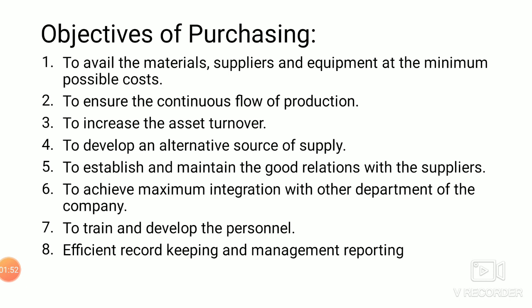The first one is to avail the material from the suppliers at the minimum possible cost. The second is to maintain a continuous flow of production, so that enough material is stocked in the inventory with the help of the purchasing department, and to increase the asset turnover. We also have to develop an alternative source of supply. In case of emergency, if we are attached only to a particular supplier, it will create a production block. So we should have an alternative source of material or an alternative supplier to meet the emergency period.